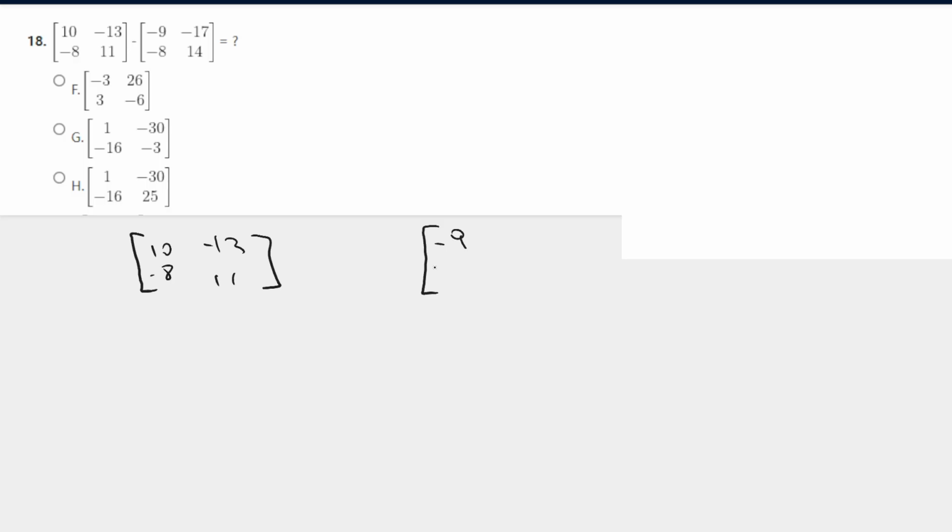I'll use different colors to show how you do this, but it is very easy. Let's say we want to add or subtract. First we do top left from the first one, top left from the second one. And this works for every single row. Whatever corresponds here, corresponds there. And we're subtracting.